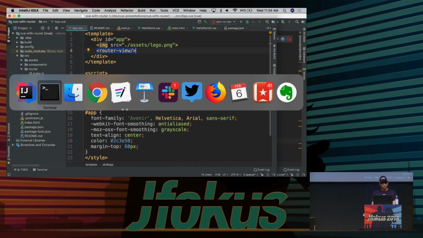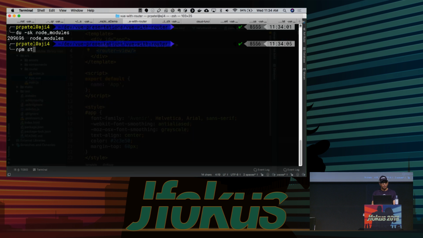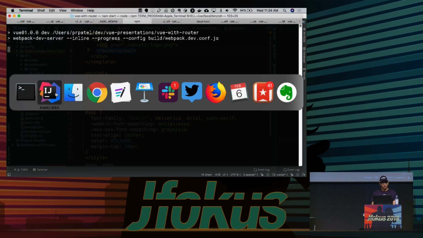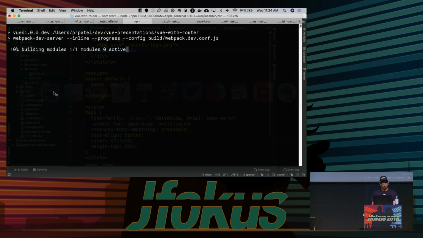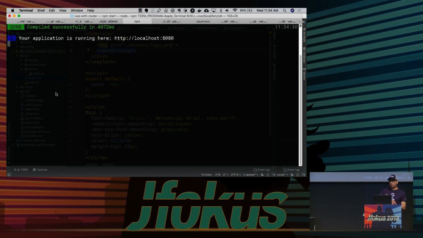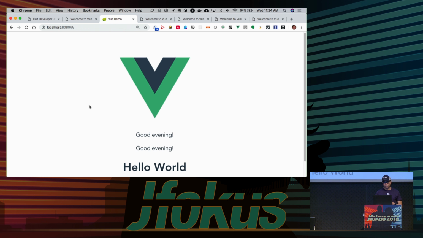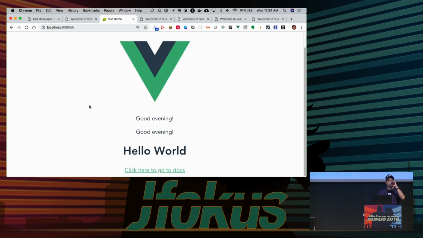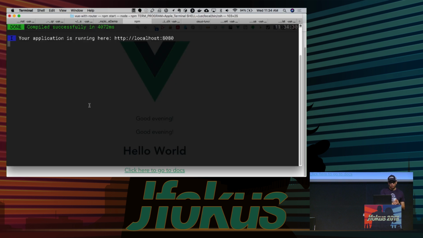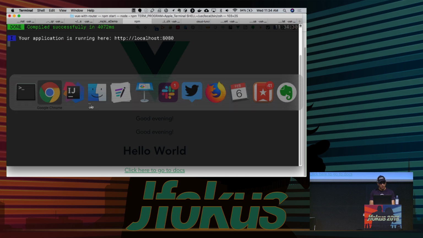Let me make sure I have this running. Let's go start this up. Webpack will take a little while to build and initialize everything. Well, that was fast. Took longer this morning. Here's our Vue demo here. And let's go play around with this a little bit to understand some additional concepts, including components inside of Vue.